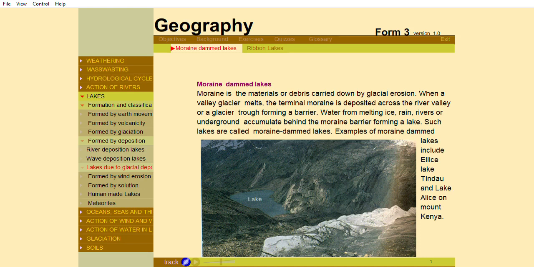When a valley glacier melts, the terminal moraine is deposited across the river valley or a glacial trough, forming a barrier. Water from melting ice, rain, rivers or underground accumulates behind the moraine barrier, forming a lake. Such lakes are called moraine-dammed lakes. Examples of moraine-dammed lakes include Lake Ellis, Lake Tindau, and Lake Alice on Mount Kenya.